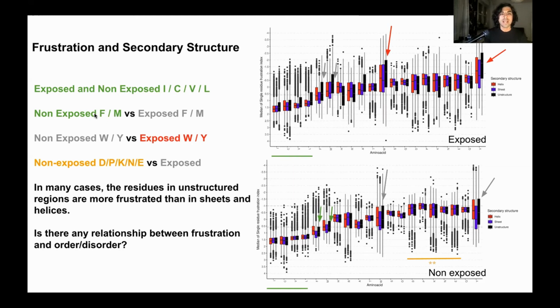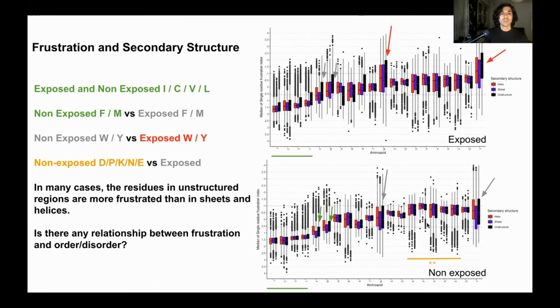For example, the phenylalanine and the methionine are minimally frustrated when they are non-exposed, but then they are neutral when they are exposed. For the tryptophan and the tyrosine, this is also very interesting. They are neutral when they are non-exposed, and then they are very highly frustrated when they are exposed.